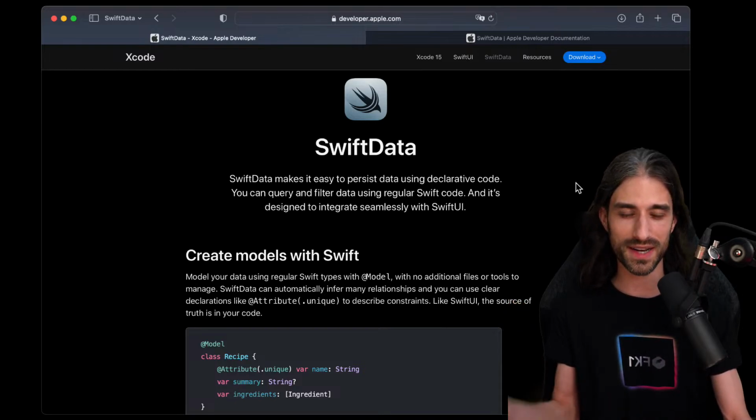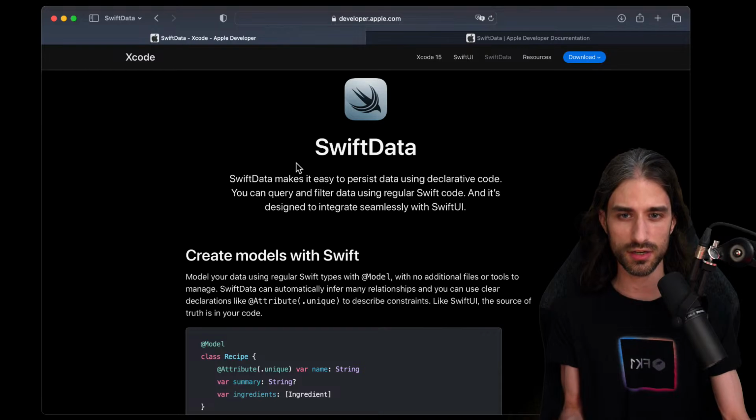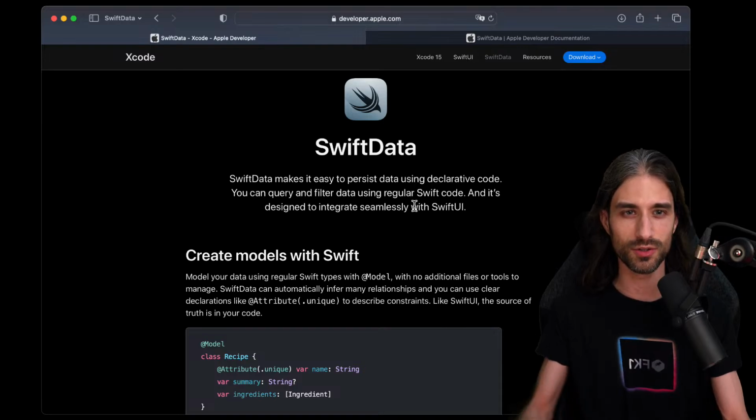So what I did, I guess, let's start with an introduction. Let's start by having a look at what Apple says about Swift Data. So I'm on a documentation page. You have the link of it in the description of the video. It's the first link. So this is not the full documentation. It's more like a page that tries to recap why Swift Data is great. That's basically the goal of this page. But let's start with it, this way we can get a high-level picture of what Swift Data is all about.